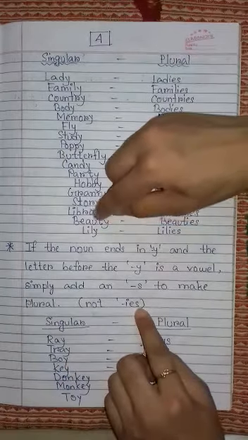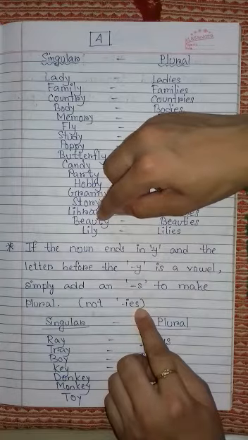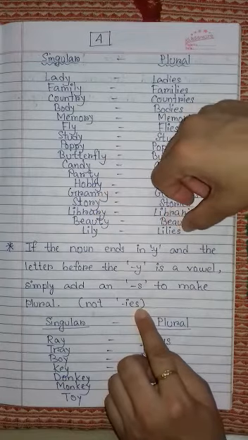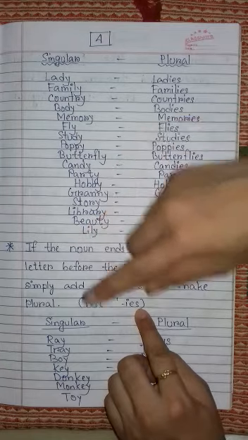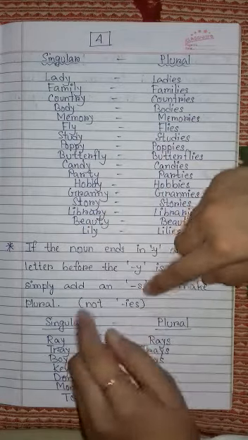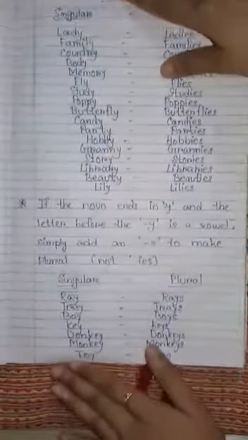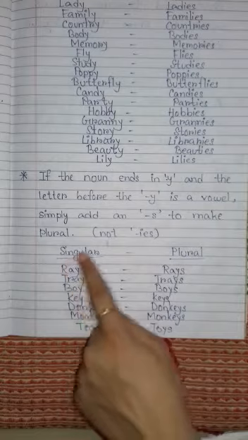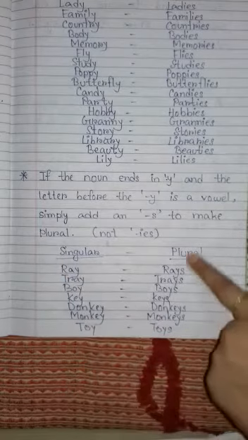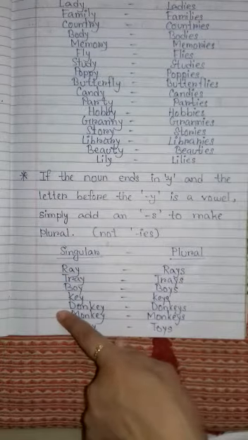Because when there is a consonant before Y, we have to add IES. But if before Y there is a vowel, we have to add only S. So look at all these examples. These are singular nouns and these are plural forms of these singular nouns.